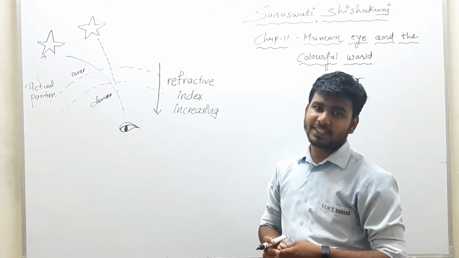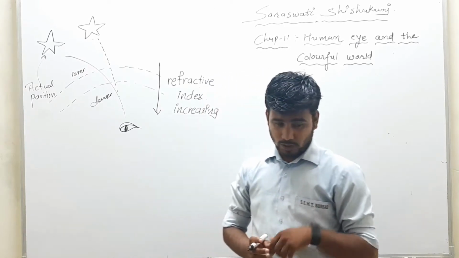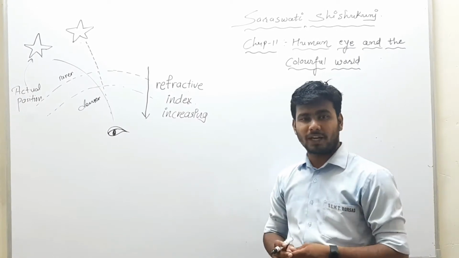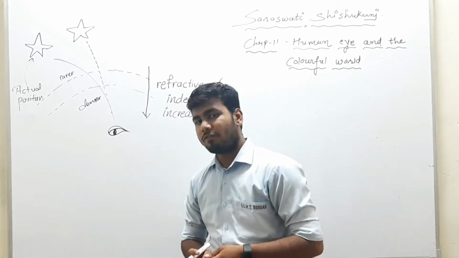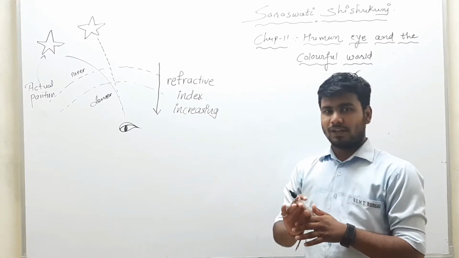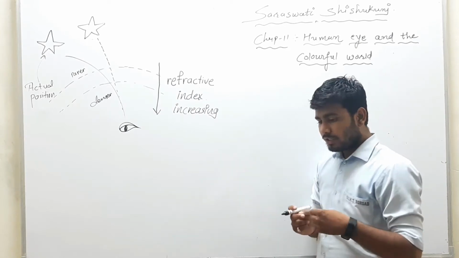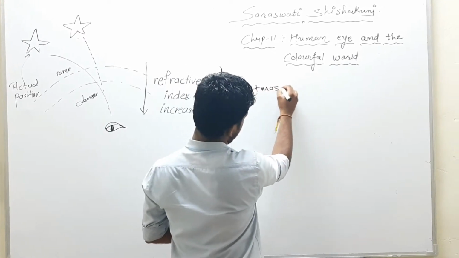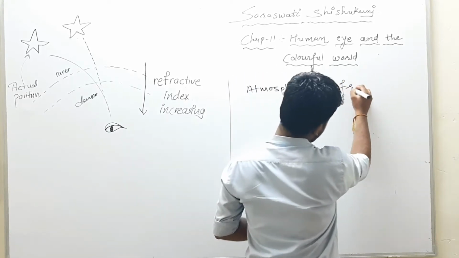In our previous video, means in our third video, we understood how refraction is done due to glass prism. Also we have understood the phenomena of dispersion of light, in which the 7 colors are separated from the white light due to prism. And the similar concept of rainbow we have understood, that's also internal reflection and dispersion of light which happens naturally in our atmosphere. Today we are going to understand about atmospheric refraction.